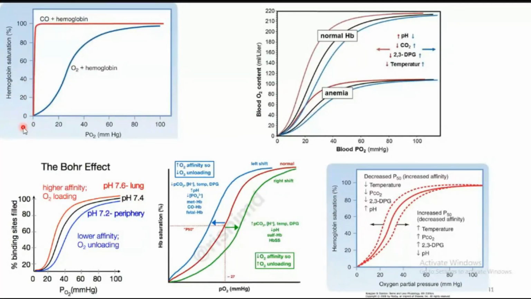This is nothing but your sigmoidal curve. The sigmoidal curve means that only at a particular partial pressure of oxygen does hemoglobin have high saturation with O2. You can compare the plot of the anemic condition, your O2 concentration, as well as the O2 saturation in normal hemoglobin.